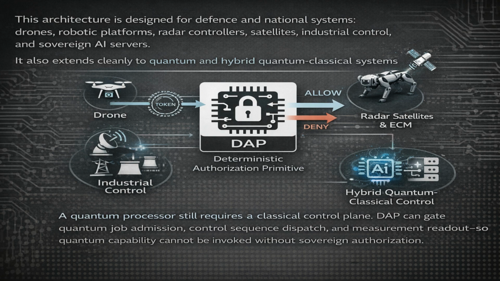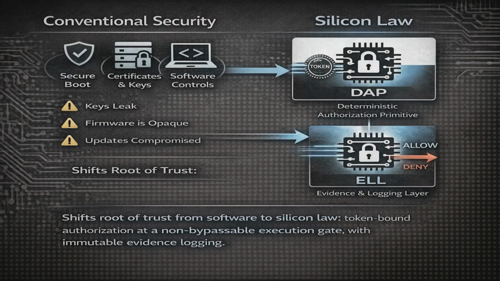This architecture is designed for defense and national systems: drones, robotic platforms, radar controllers, satellites, industrial control, and sovereign AI servers. It also extends cleanly to quantum and hybrid quantum classical systems. A quantum processor still requires a classical control plane. DAP can gate quantum job admission, control sequence dispatch, and measurement readout, so quantum capability cannot be invoked without sovereign authorization.